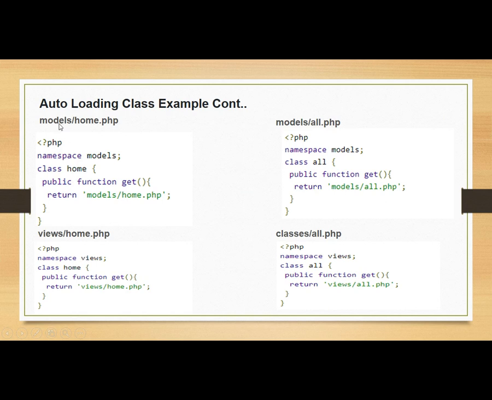Then in the model folder, again create two files called home.php and all.php and write down the same line of code as previously mentioned in the two separate files. Then in the view folder write down home.php, which calls the home class stored inside the home directory, and all.php, where the all class is stored inside the all directory.